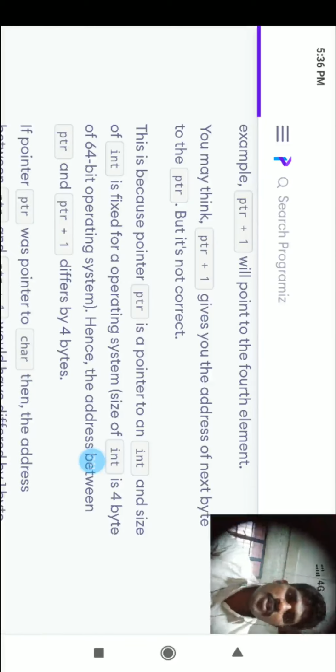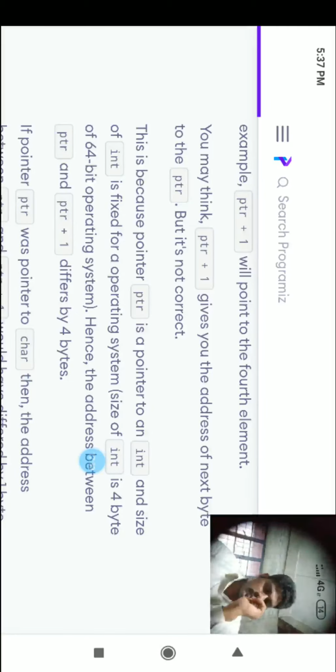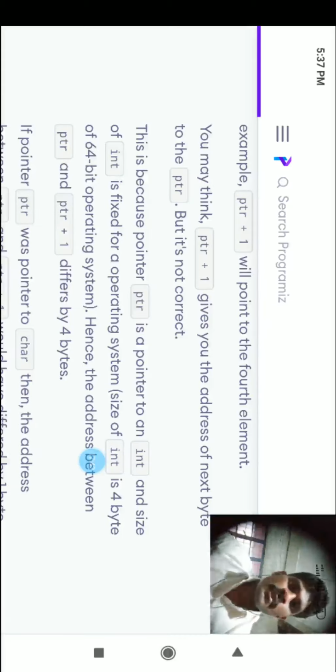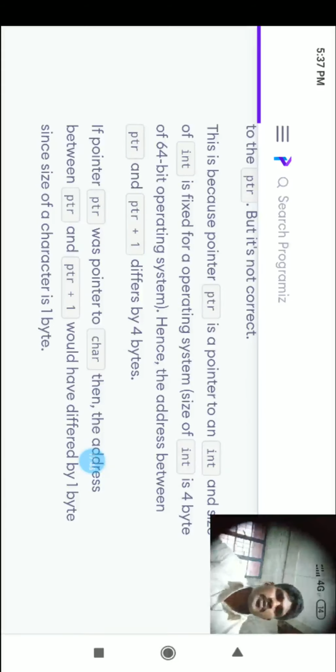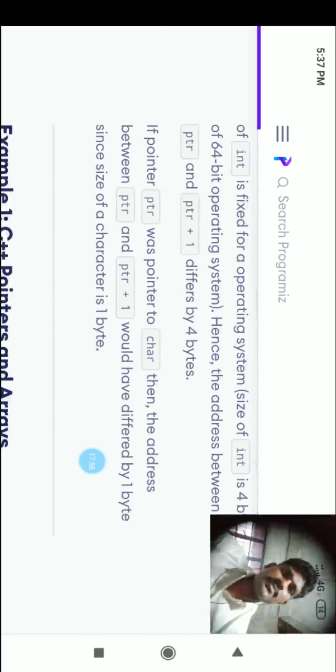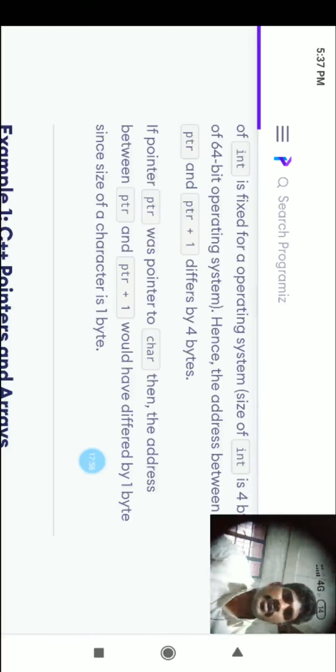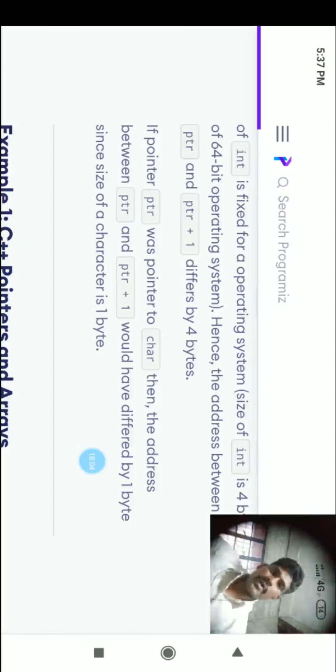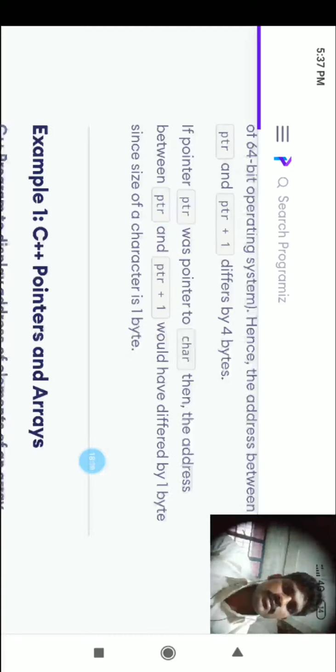You may think ptr plus 1 gives you the address of the next byte after ptr, but that is not correct. It is not just adding one to the address; it takes the next integer. This is because ptr is a pointer to an int, and the size of an int here is 4 bytes. Hence the difference between the address of ptr and ptr plus 1 is 4 bytes. Why? Because it is an integer. If it is a character, the difference would be 1 byte. If it is an integer, the difference is 4 bytes. So like that we will access.